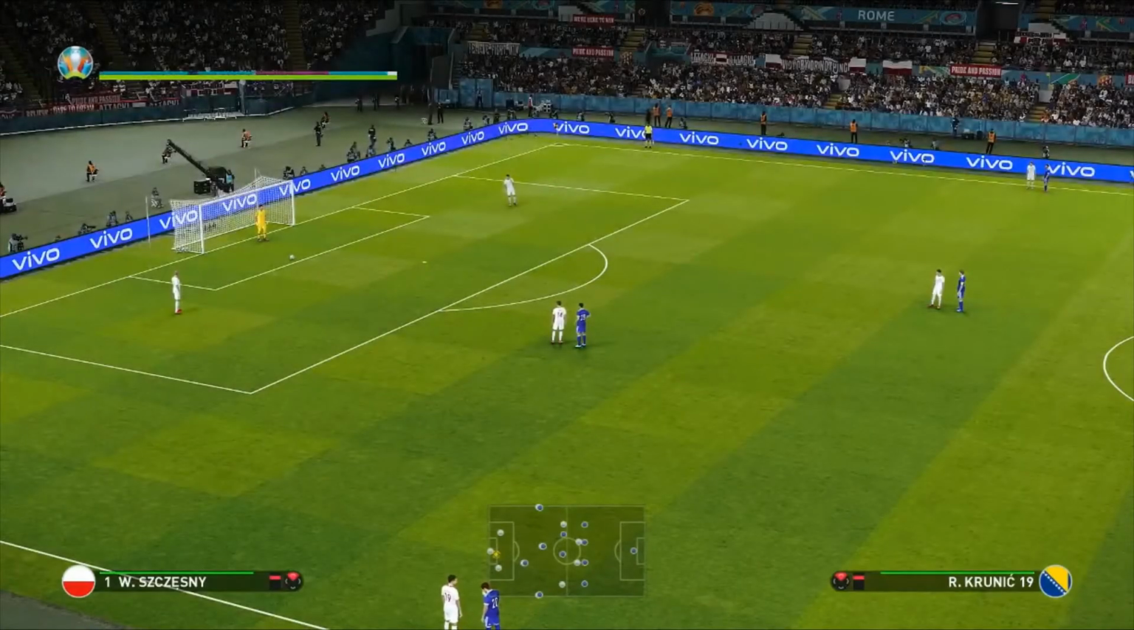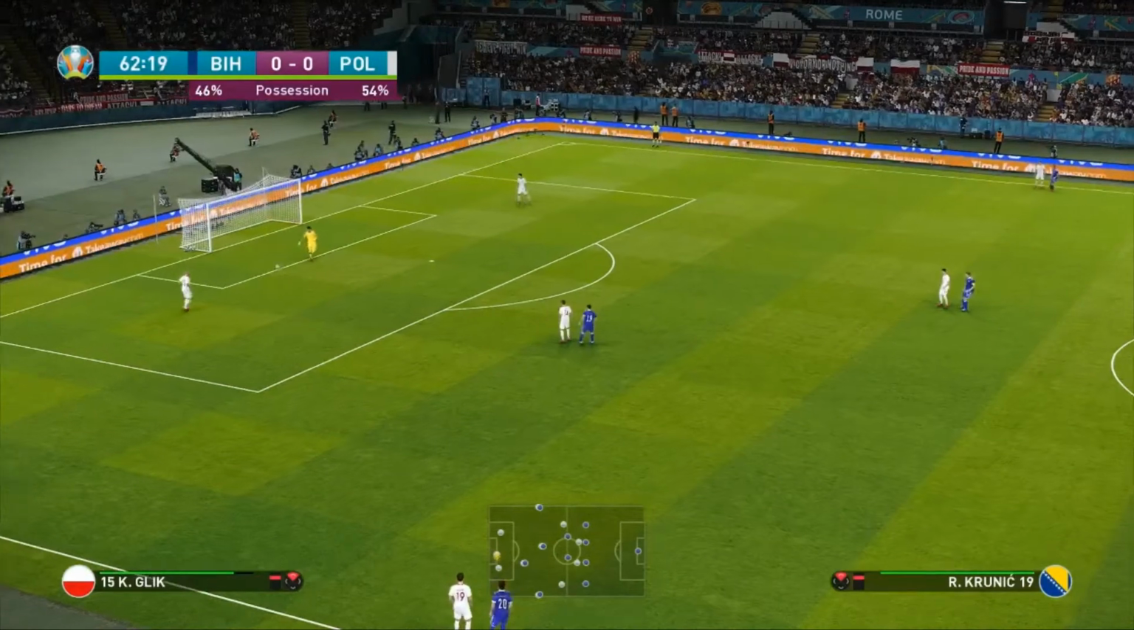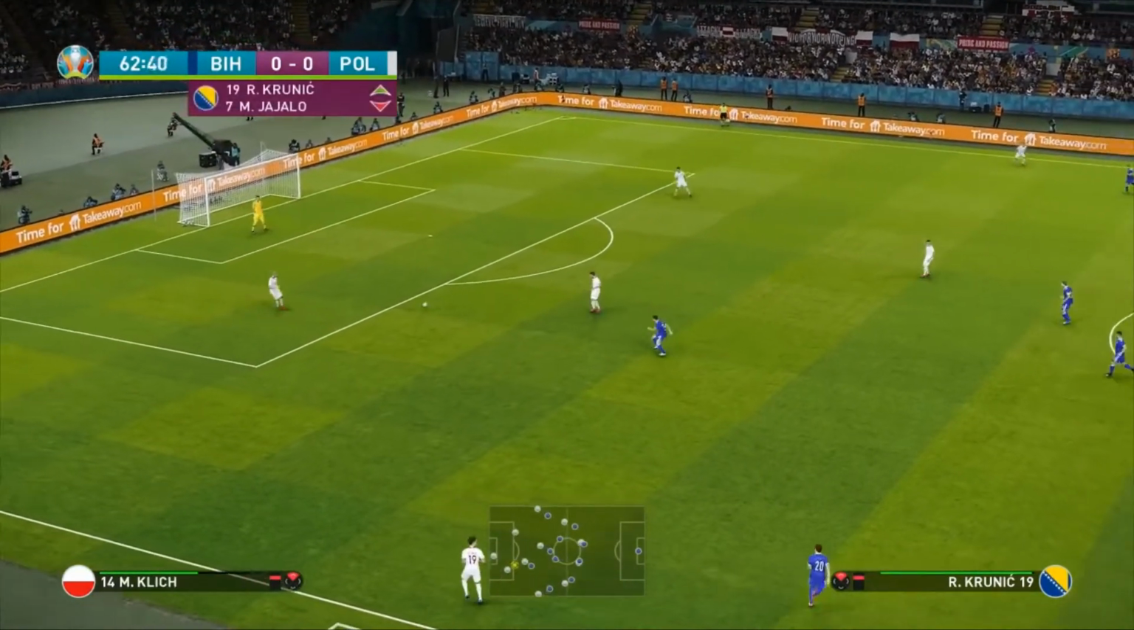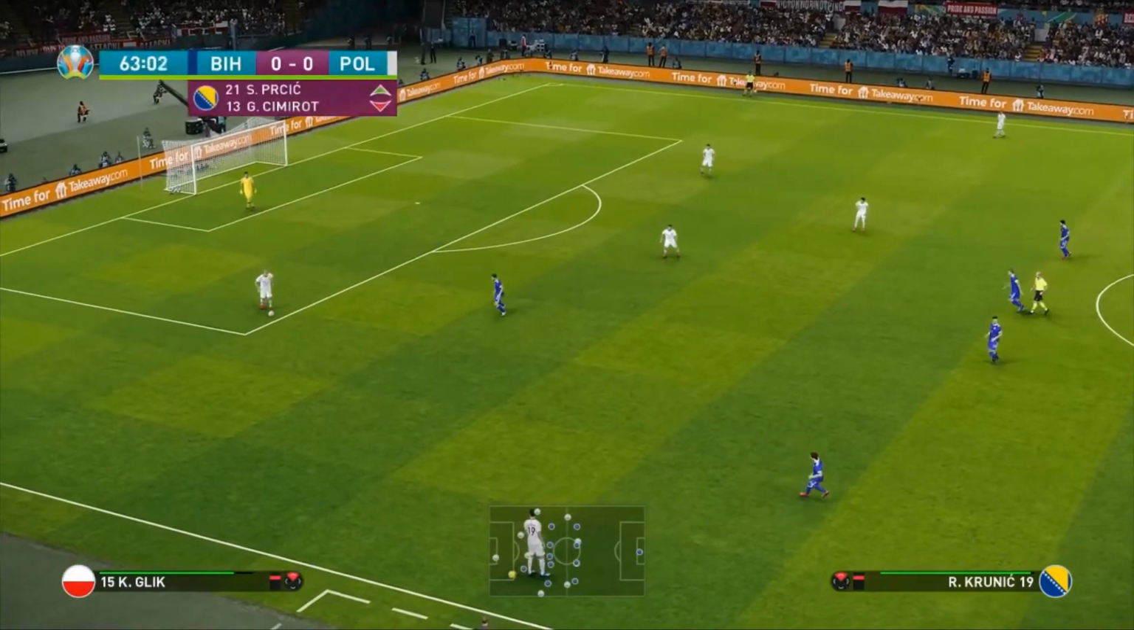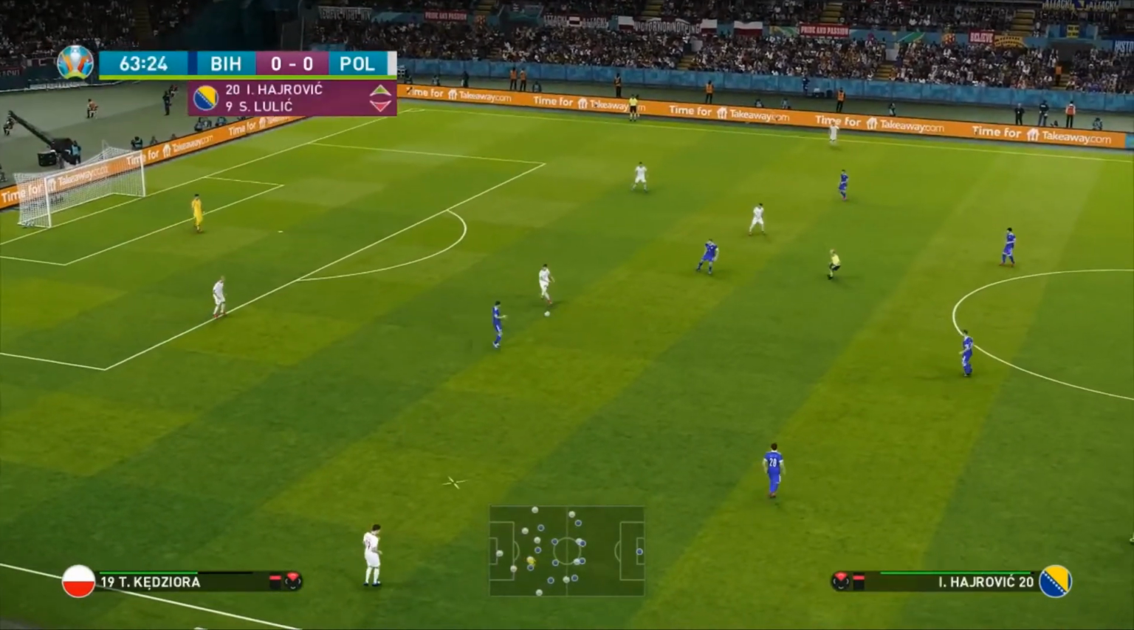And here he is now, Krzysztof Piatek coming on for Grzegorz Krychowiak. Can they nick a winner in this game? Of course, if the manager wants to go all out attacking, we'll see what happens there and find out.